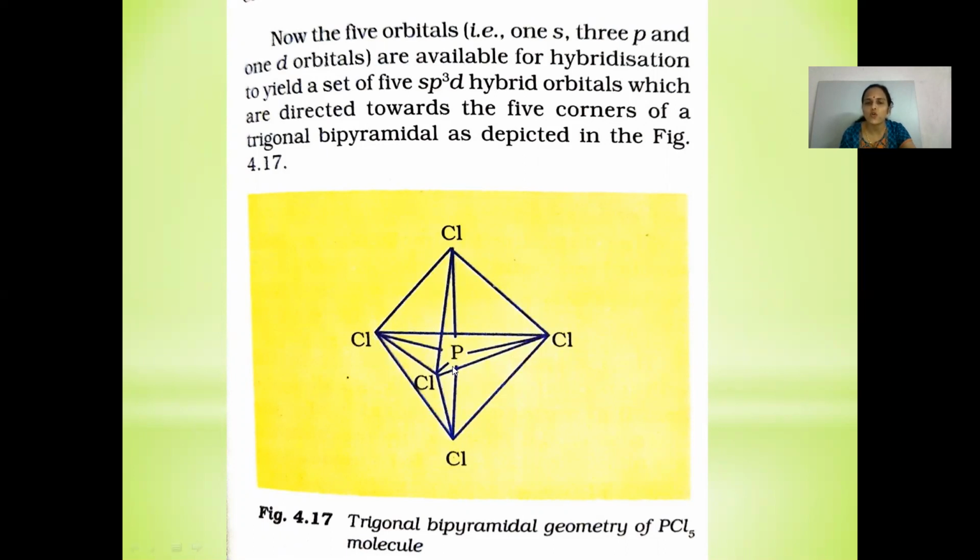You will write no. Two P-Cl bonds are longer and they are axial in nature with a bond angle of 90 degrees, and three P-Cl bonds are equatorial in nature with a bond angle of 120 degrees respectively, and it results in giving you trigonal bipyramidal geometry of PCl5 molecule.